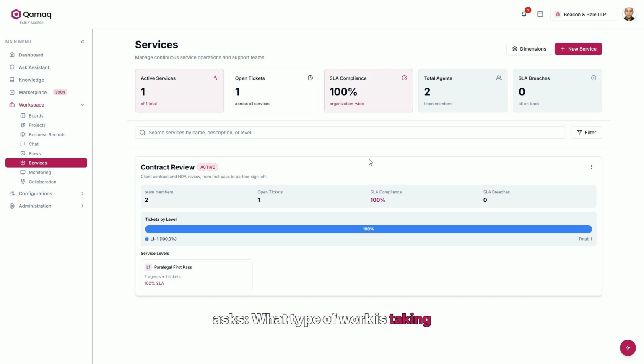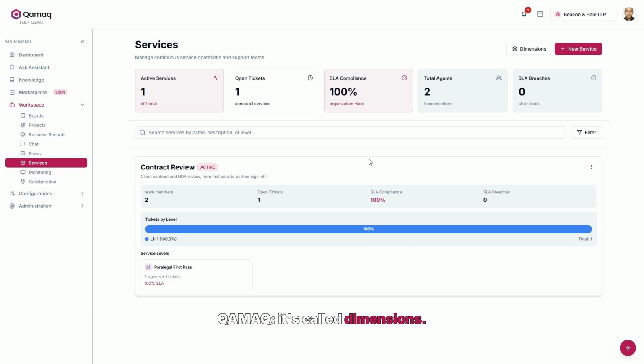What type of work is taking up our time? Which tasks are recurring? Which ones should we build differently? To answer those questions, we need one more thing: classification. Classifying properly isn't just about writing a word in the title, because no one can actually count that later. What you can count has a name here inside Qamaq.